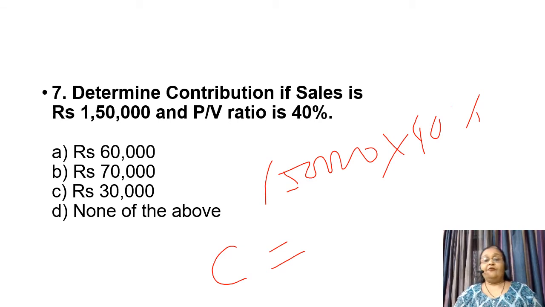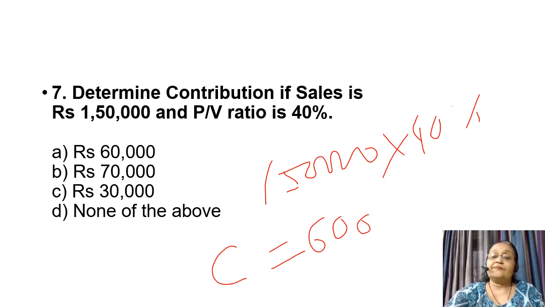So, 15 fours are 60,000. So here the contribution, if sales is 1,50,000 and PV ratio, that is profit volume ratio, is 40%, then our contribution will be rupees 60,000. So answer is A.